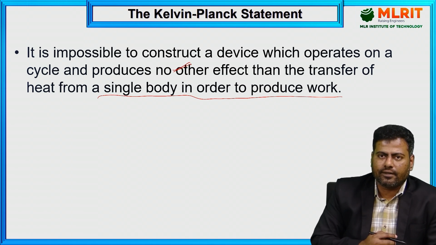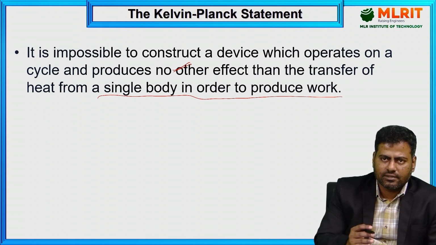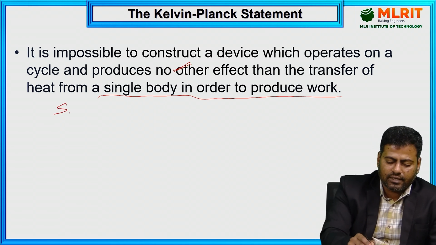But with other effect, if I have a two body system, that is a system and the surrounding, that is what we call the source and the sink.